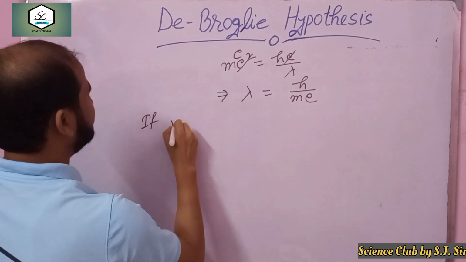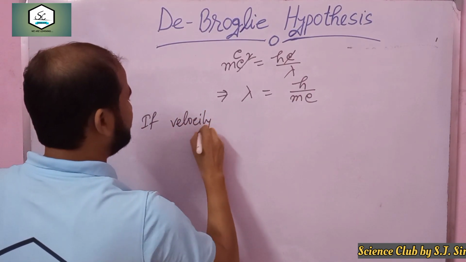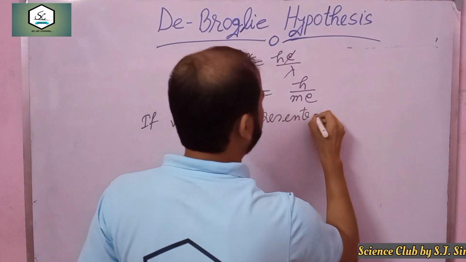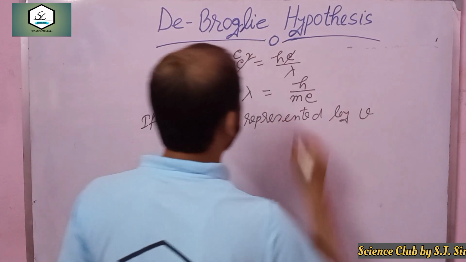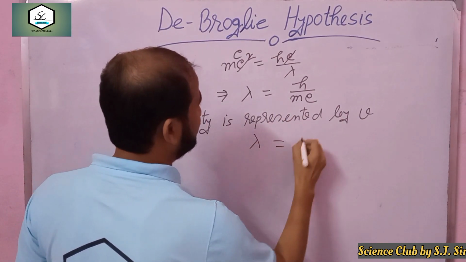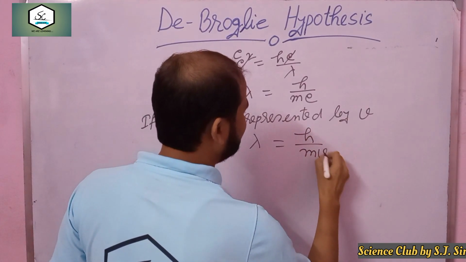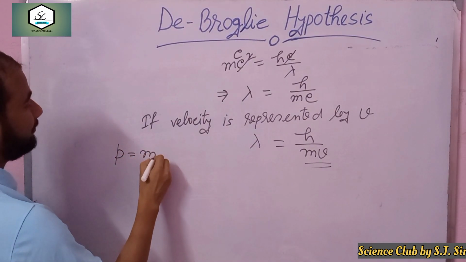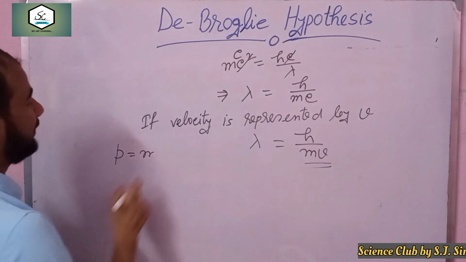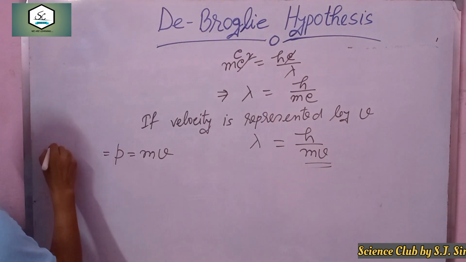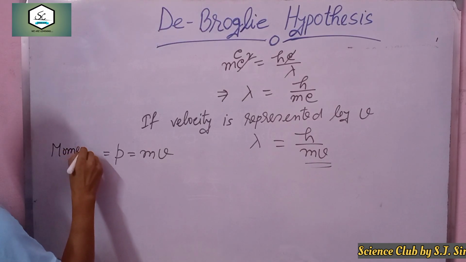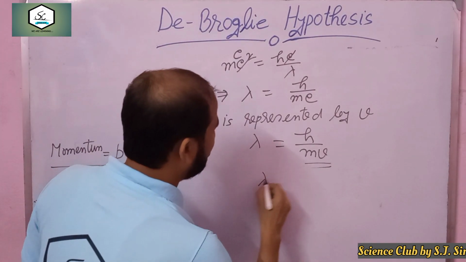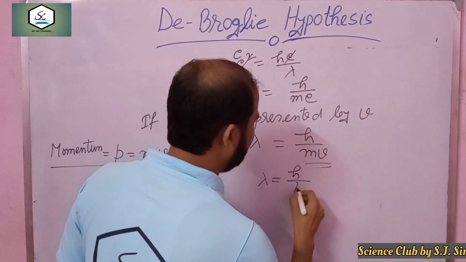If velocity is represented by v, then lambda equal to h by mv. What is mv? This is momentum. p equal to mv. p means momentum. This is the de Broglie wavelength, h by p.